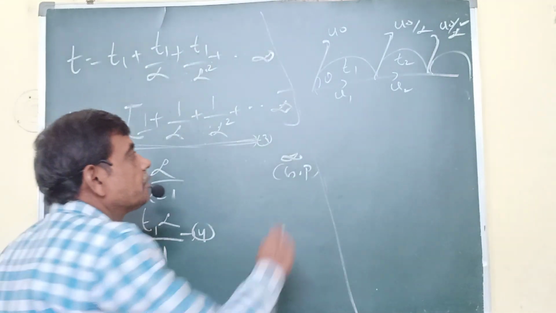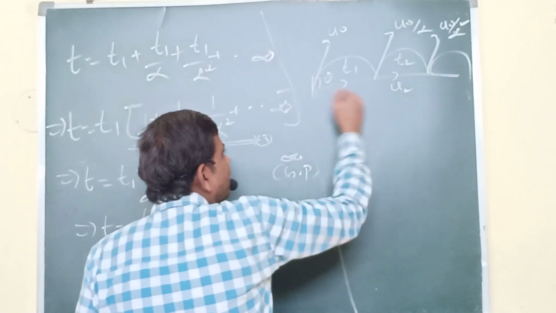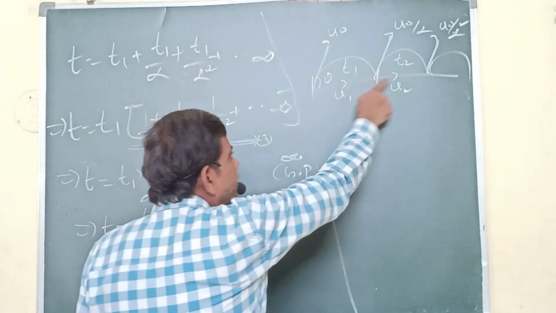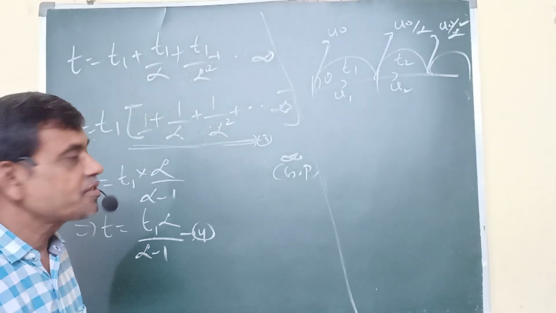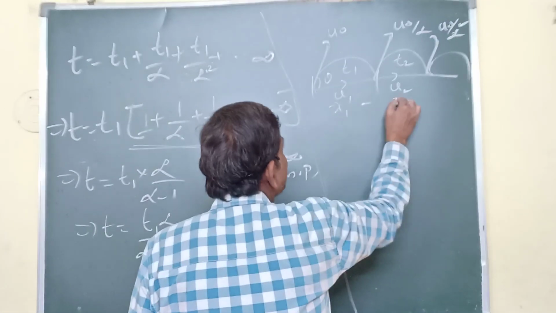Now, in a parabolic path, what is constant? Horizontal velocity is constant. We want to find horizontal displacement only, no vertical height. So horizontally, in the parabolic path, it is always uniform velocity. So velocity into time gives displacement. This displacement I am taking as x1, this x2, like that.